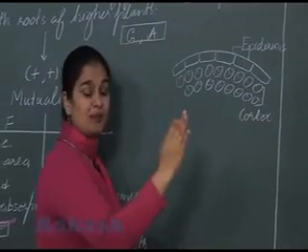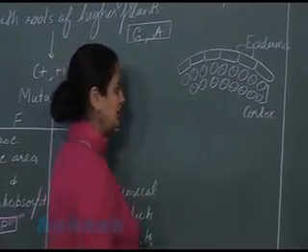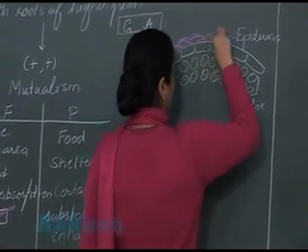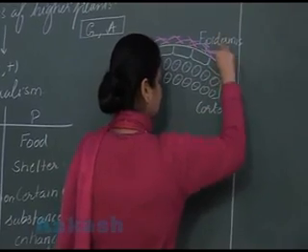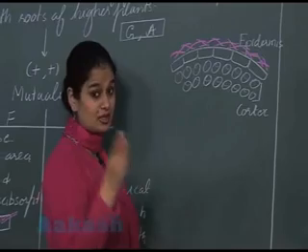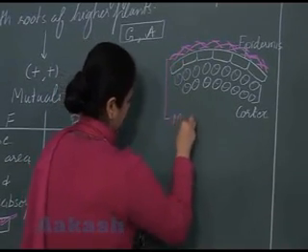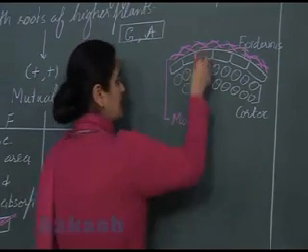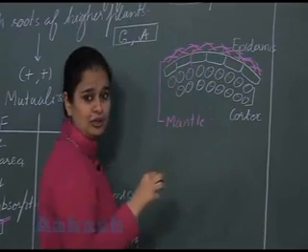Now in ectomycorrhiza, fungi will form a woolly covering around the epidermis of the root, like this. Fungi will form a covering around root surface. This covering which is formed is known as mantle. Now fungi will also move inside the root.